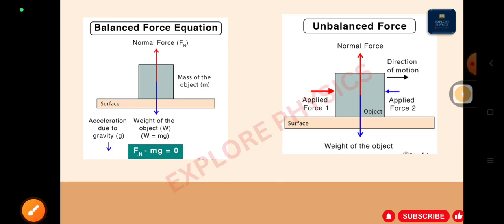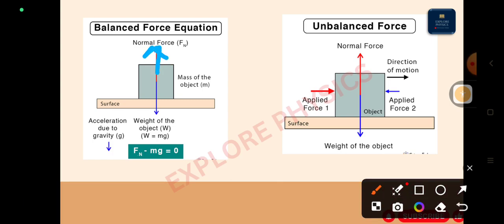So this opposite direction force is called what? Normal force. Okay, so this normal force we denote with the letter Fn.